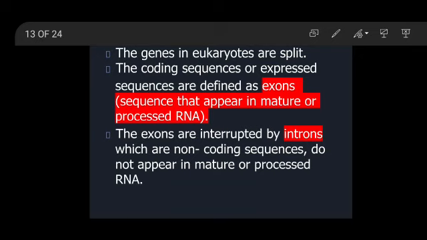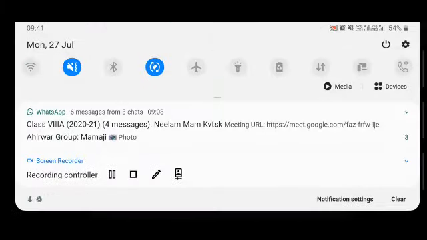These structural genes do not just have coding sequences; they have some sequences in between which interrupt the coding sequences. Here we are going to see what those sequences which code and which do not code are known as.